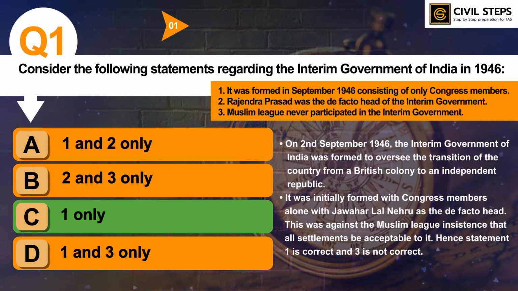So this was all about question number 1. You should know all the important events, especially after the 1940s. The events between 1940 and 47 are very important. This is one of the important events, that is the interim government of India in 1946, so you should know everything about it.